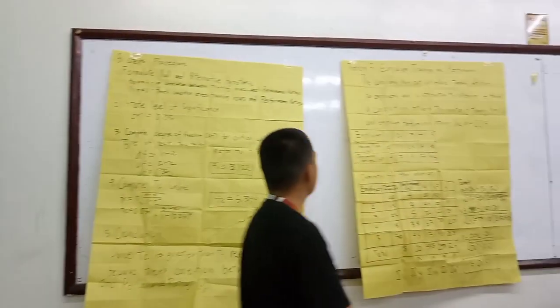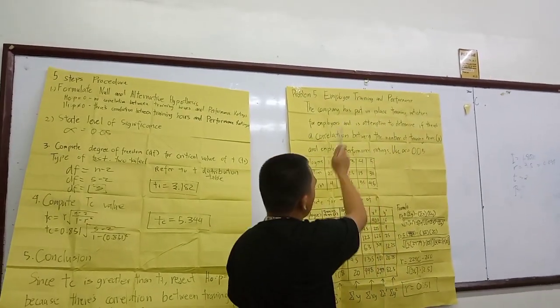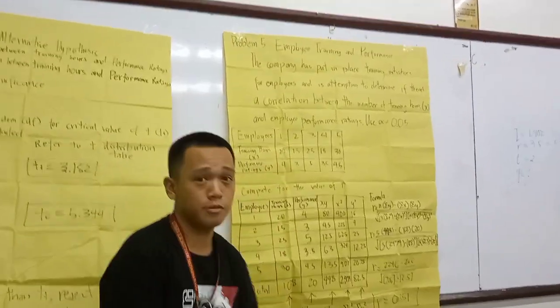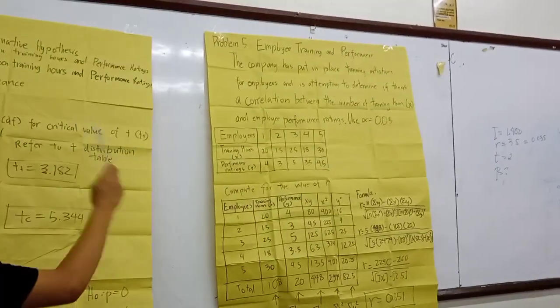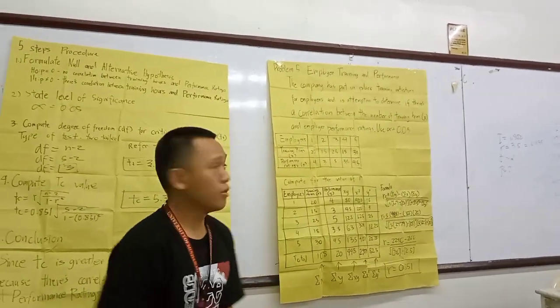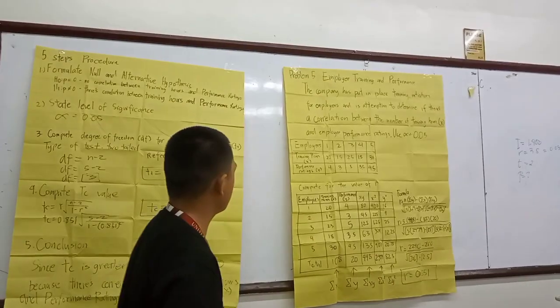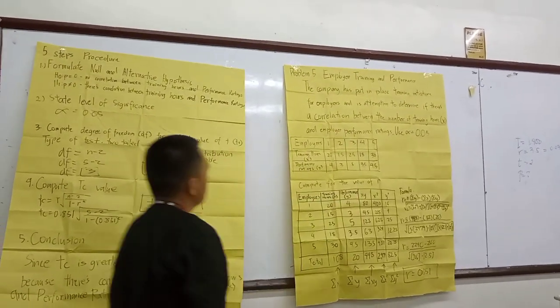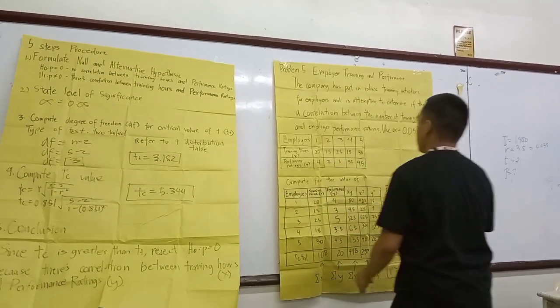So moving on to the final example, problem number 5. Problem number 5 is employee training and performance. From example number 1 to example number 4, we have repeated all the formulas, and we're going to repeat the process in the final one because it's all about Pearson r correlation.